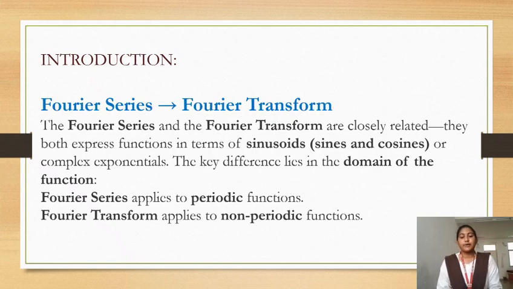The Fourier series and the Fourier transform are closely related. They both express functions in terms of sinusoids, sines and cosines, or complex exponentials. The key difference lies in the domain of the function. Fourier series applies to periodic functions, and Fourier transform applies to non-periodic functions. Periodic functions are those which repeat themselves. That means the signal repeats itself. It is continuous, and the Fourier transform is for non-periodic functions, which are discontinued up to some point.